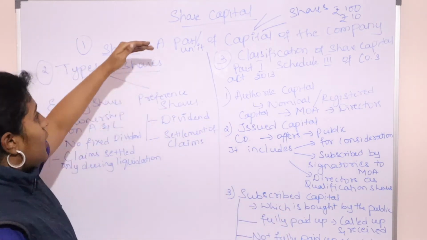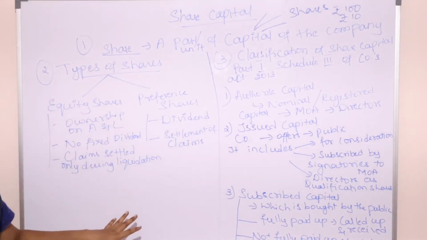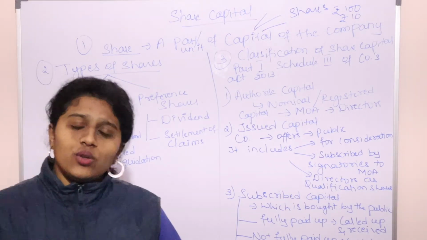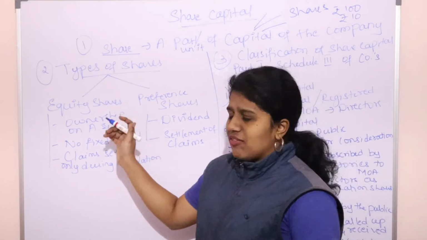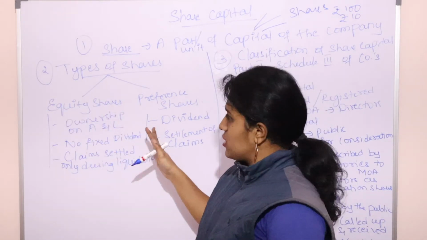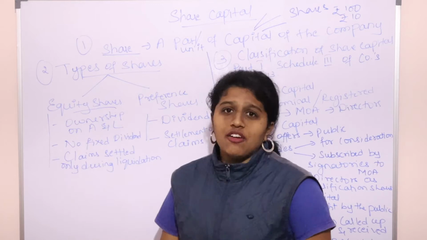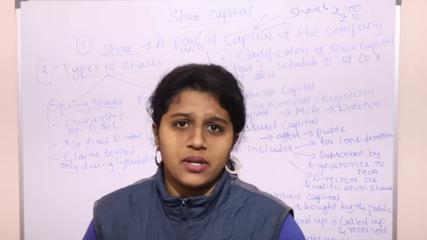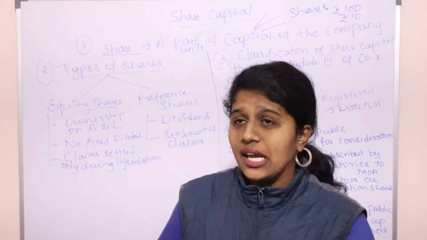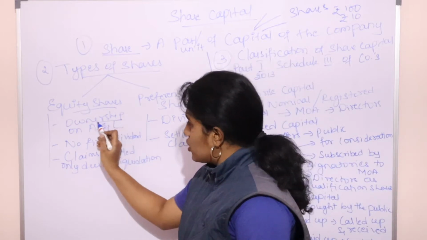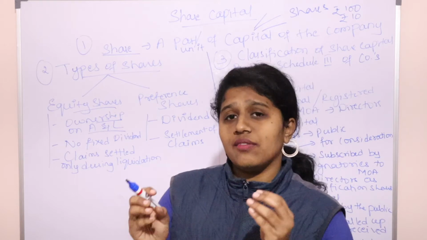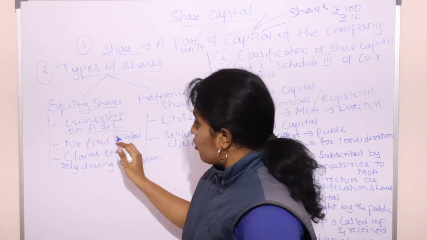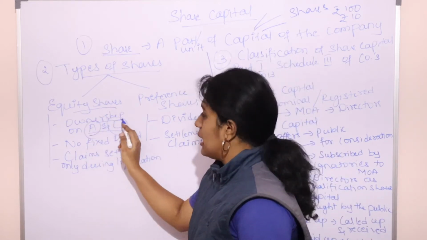Okay, so now we'll proceed to the types of shares. The two types of shares are equity shares and preference shares. I will just give you the keywords of all of this. What is the meaning of equity shares? If you want to become the owner of a joint stock company, you have to invest in equity shares. Equity means ownership of the assets and liabilities of the company. So you will have ownership rights on the company's assets and liabilities.